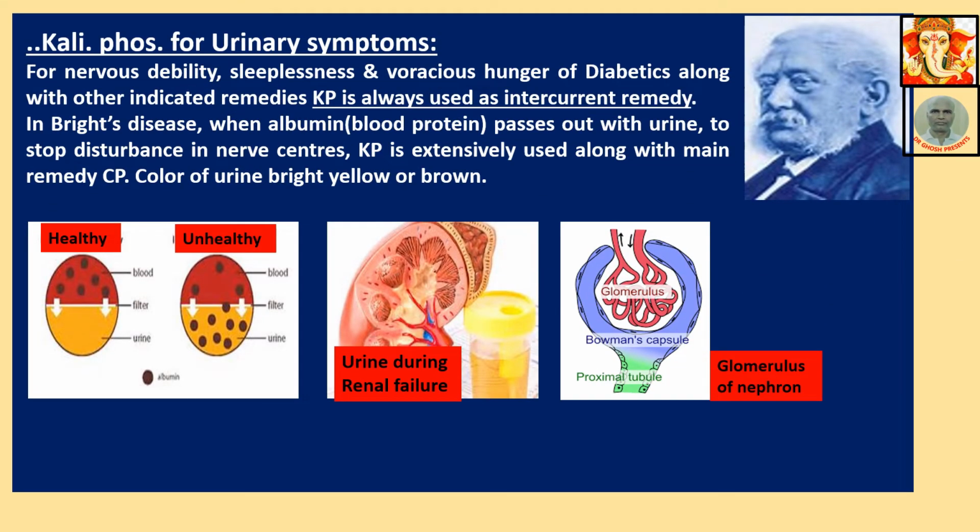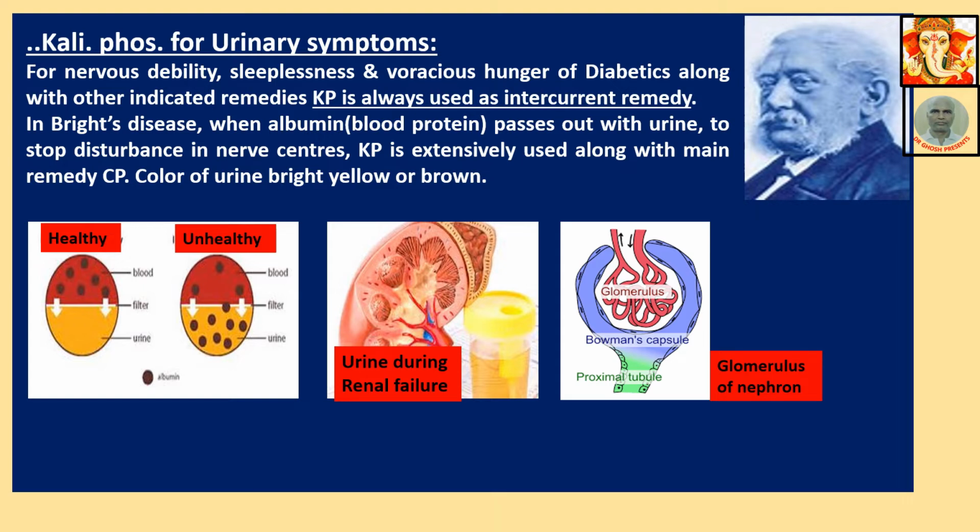Kali Phos for urinary symptoms continuing. Nervous debility, sleeplessness and voracious hunger of diabetes along with other indicated remedies. KP is always used as an intercurrent remedy. See, this symptom may be there in other remedies also, but whatever your selection may be, use KP as always an intercurrent. Intercurrent means between two medicines, it is intercurrent medicine.